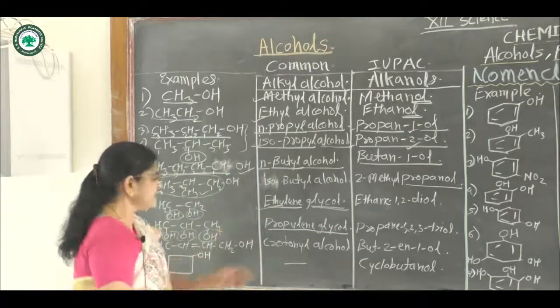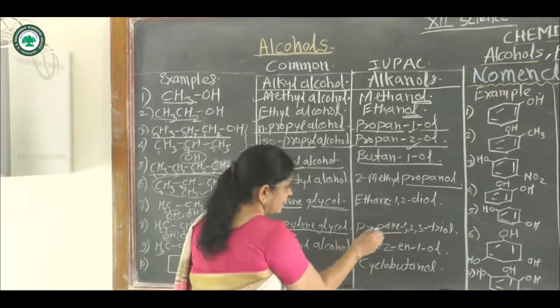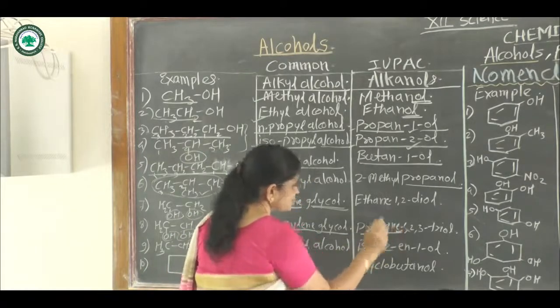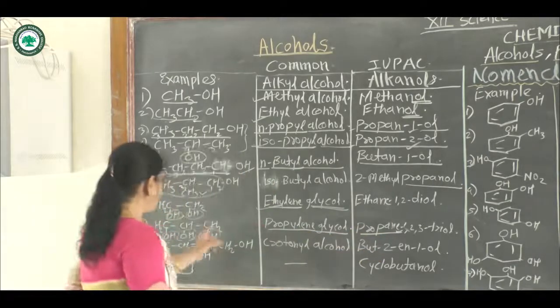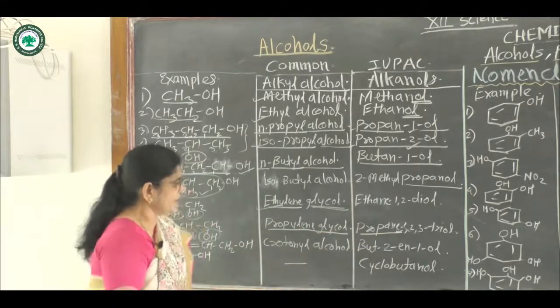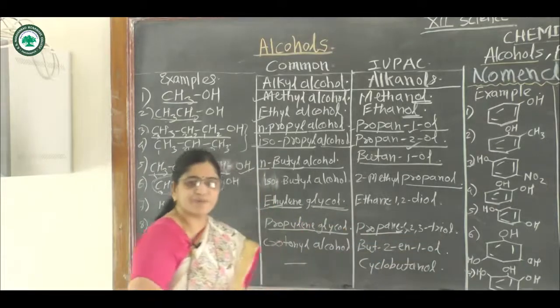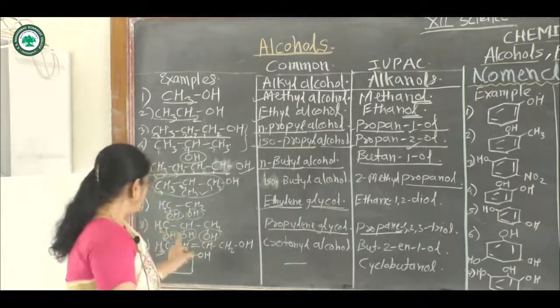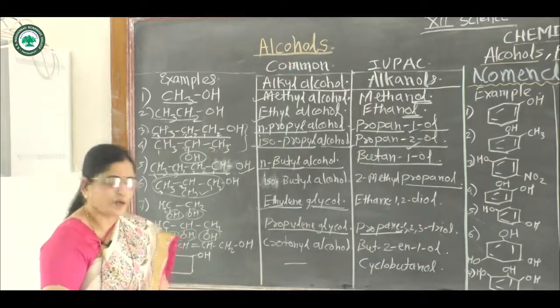And the IUPAC name of this compound, again it is a derivative of propane. Again the E of the corresponding alkane is written as it is, and the name of this compound is propane-1,2,3-triol. Triol means it contains 3 hydroxy groups.